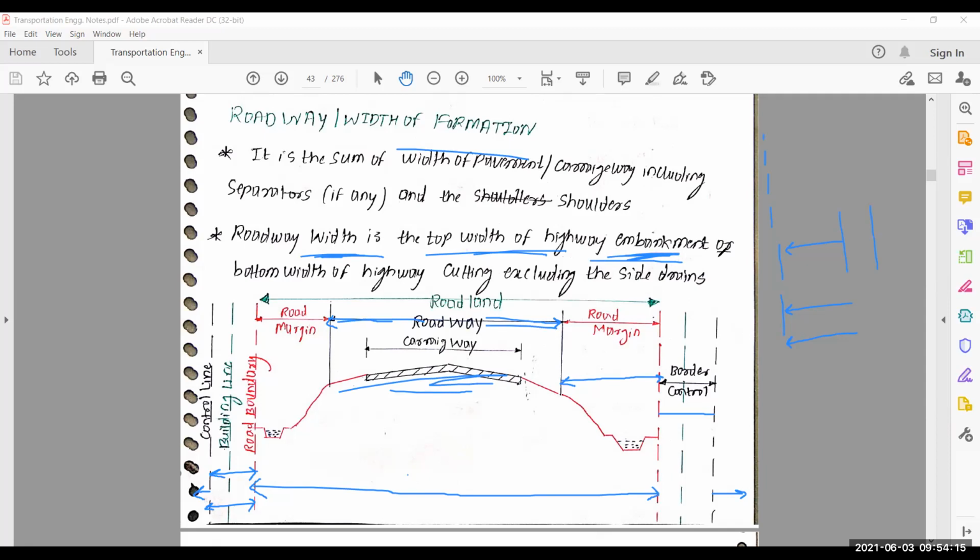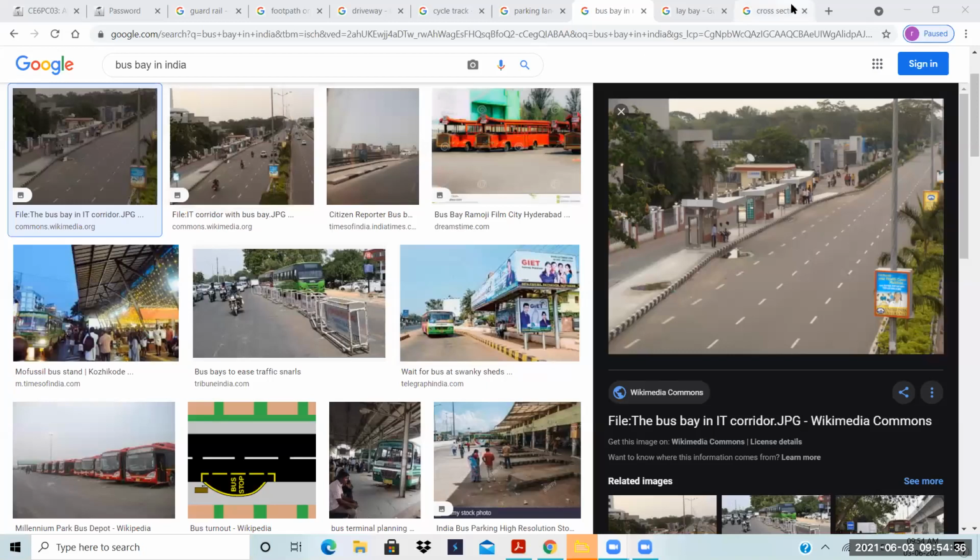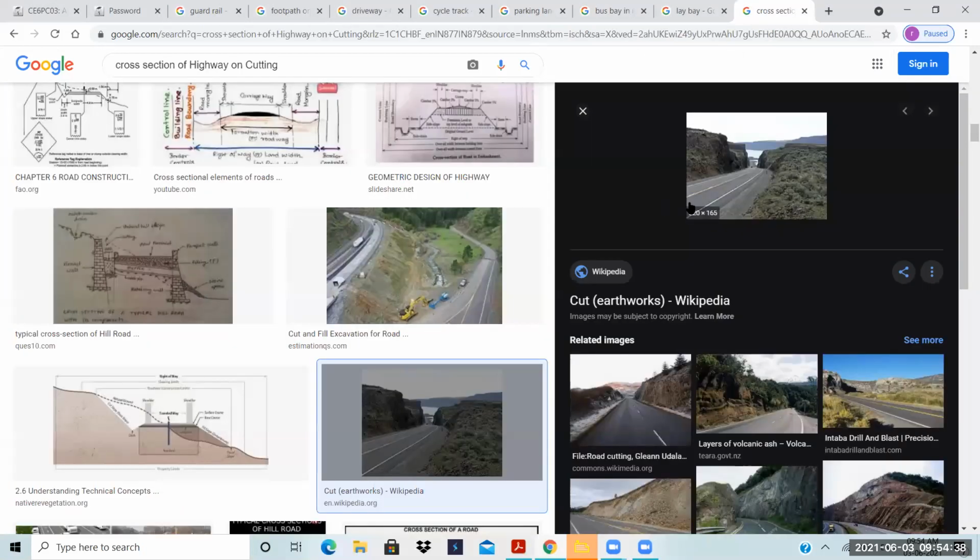Second point is also important, or bottom width of highway cutting excluding the side drains. What do you mean by bottom? What do you mean by bottom width of highway cutting? I think is clear in this diagram. Is it visible? Is it visual? This road? Yes, sir. Okay.